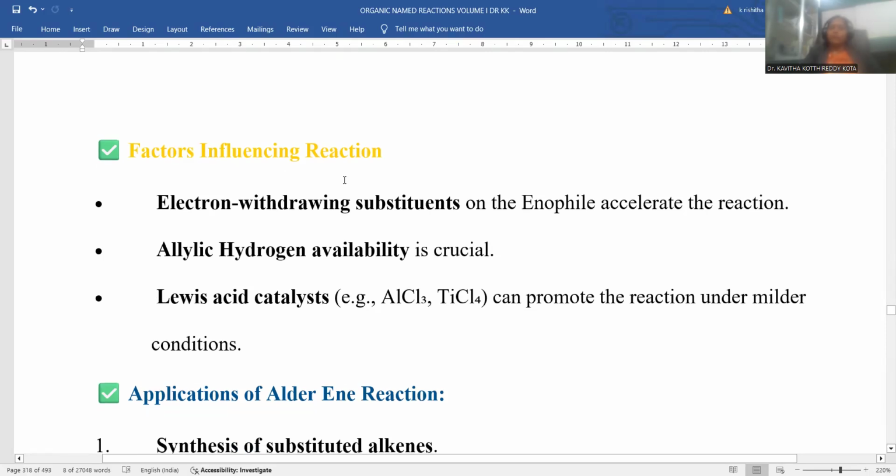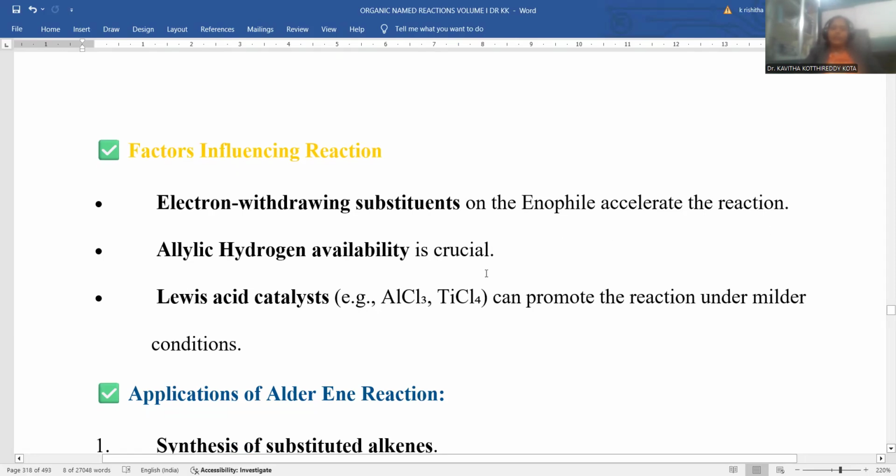What factors are suitable for the Alder-ene reaction? Electron withdrawing substituents must be present on the enophile. The enophile should be electron deficient. That's the reason why. If withdrawing groups are present, what happens? Obviously it will be electron deficient, and it will go for the reaction with this ene, and there will be a fostering of the reaction.